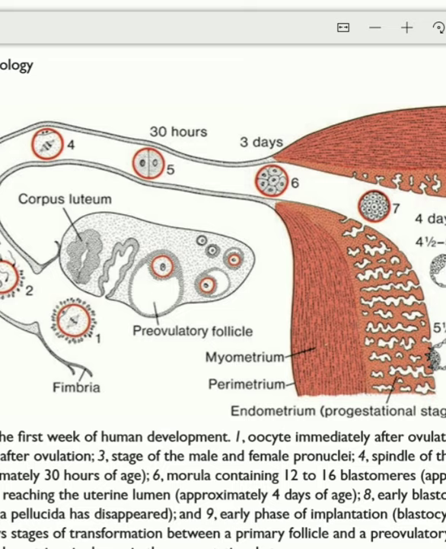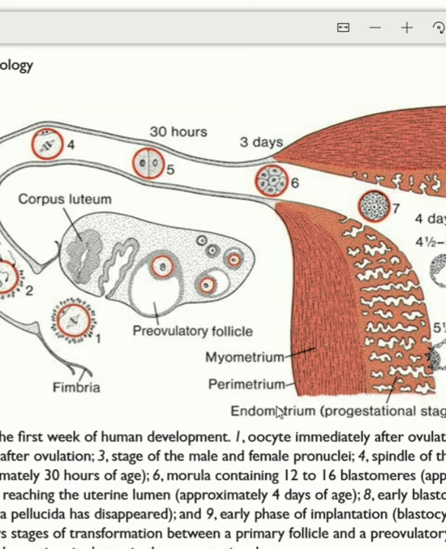Here implantation has just started, and the outer cell mass starts eroding the endometrium of the uterus, and embedding of the blastocyst starts. This occurs after the 6th day after fertilization. So this is all about the first week of development.